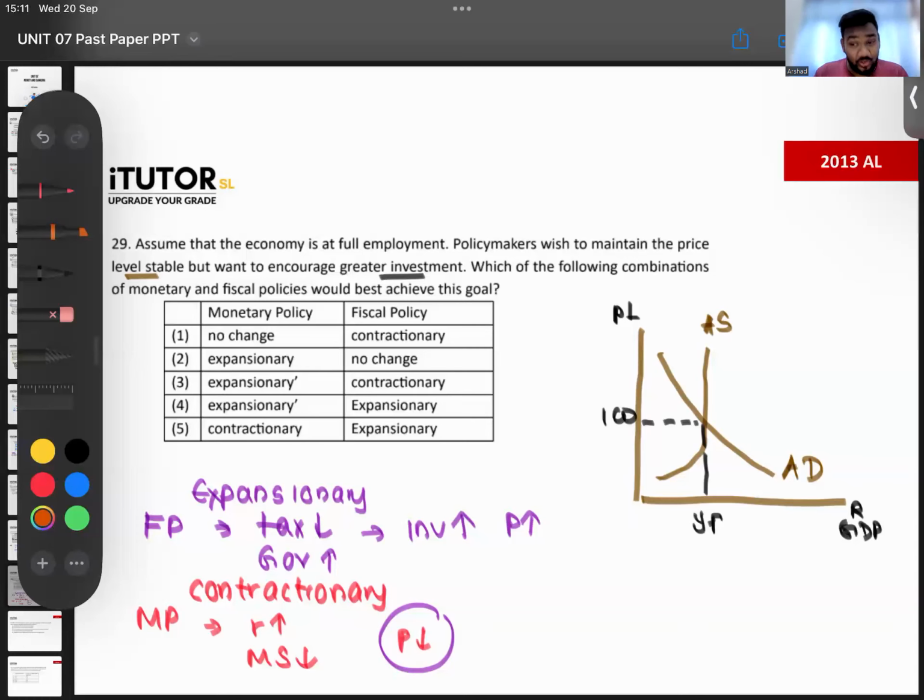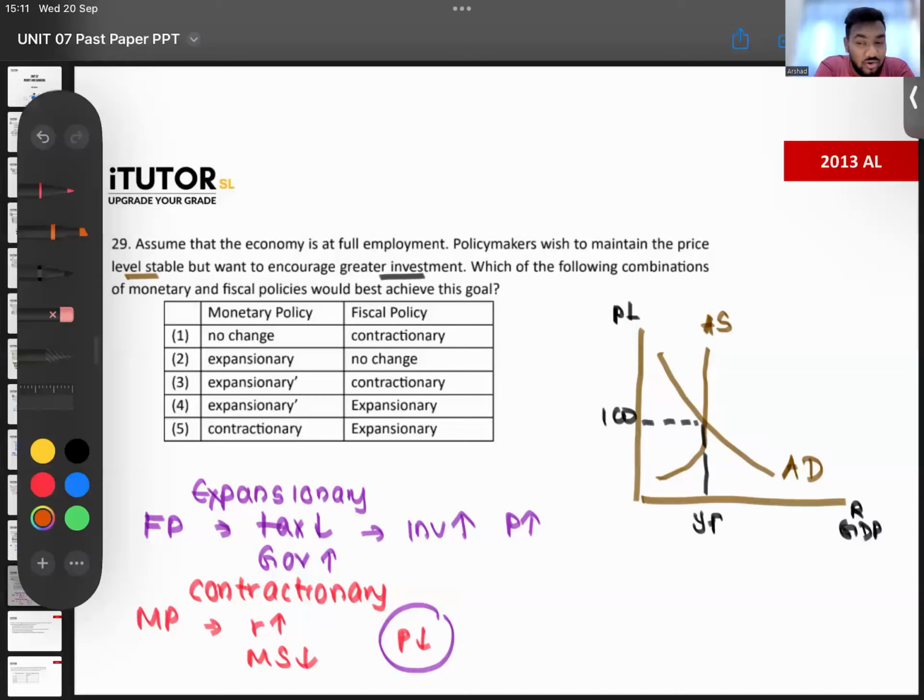Why can't it be the opposite? Good question. Why can't the monetary policy be expansionary and the fiscal policy be contractionary? The argument behind this is, if the policymakers want to encourage investment, now the government is the one who wants to encourage investment. So government has to make the first move. They can't expect the firms to increase their investment first. So government itself has to start spending, reduce taxes, and promote this first. That's why the fiscal has to be expansionary, not the monetary. If the government wants this to happen, they have to take the first move.